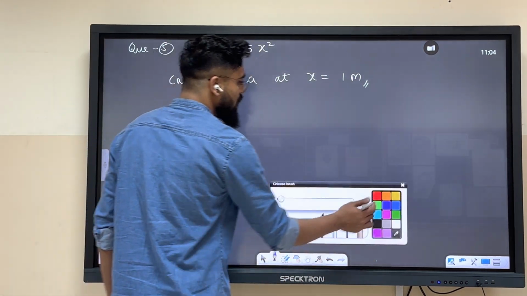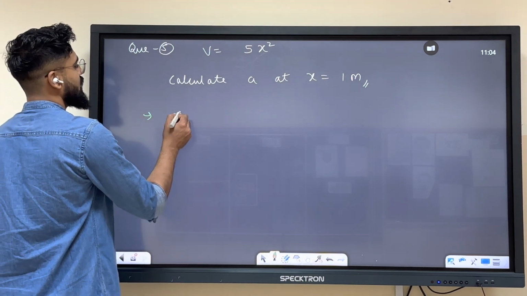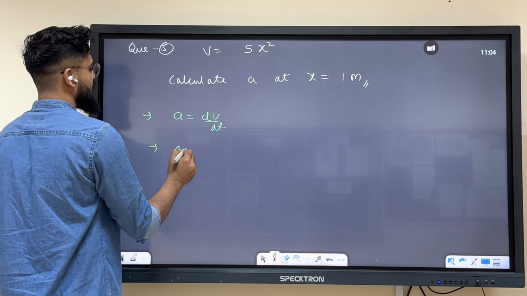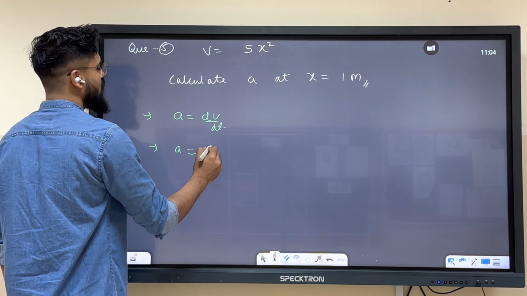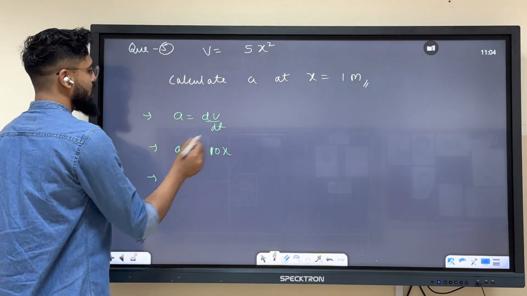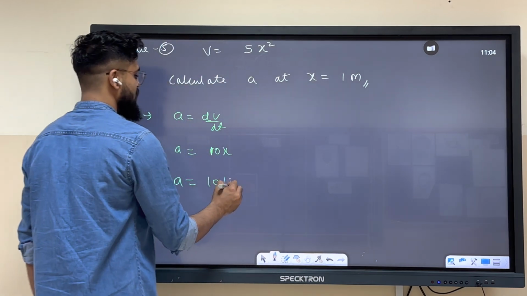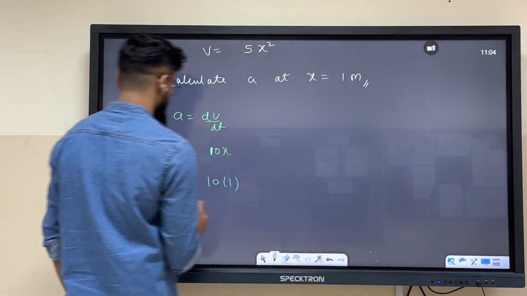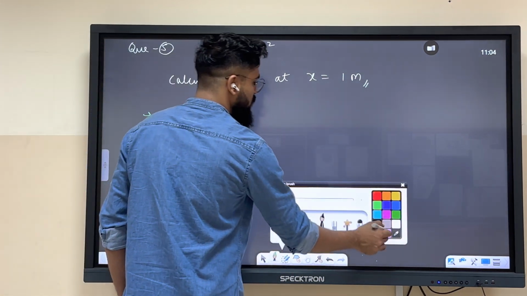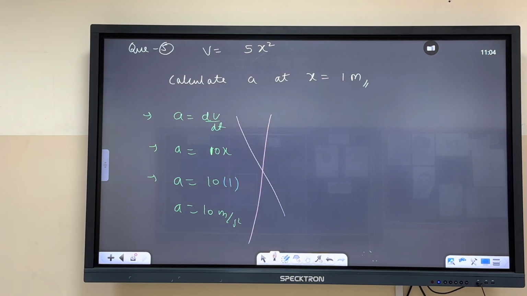Most of you are doing it like this: acceleration is nothing but dv by dt, correct? So acceleration over here will be 10x, correct? So at x equals to 1, the answer of acceleration will be 10 meter per second square. This approach is wrong, my friend. This is wrong.